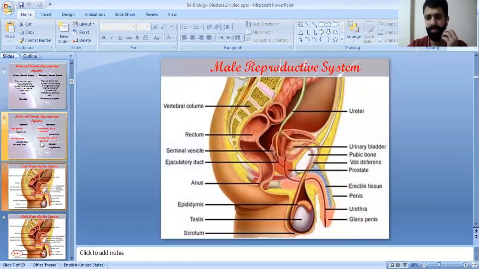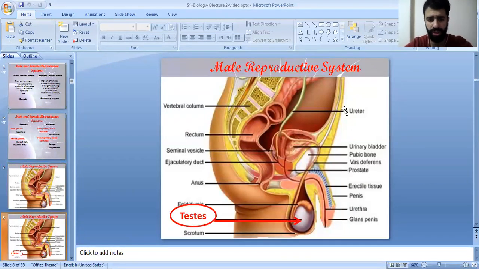This is the male reproductive system. The male reproductive system includes different organs: the epididymis, the testis, the scrotum, the urethra, the penis, the prostate, the vas deferens, the bladder, and the urethra. We're going to talk about these in detail. So let's start first with the testes. What is the role of the testes and what do they do in the male reproductive system?